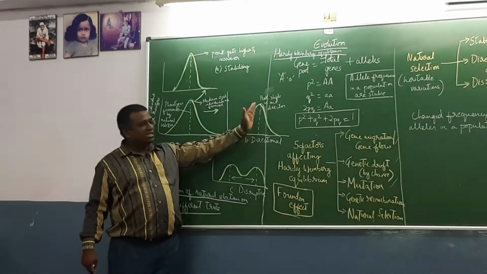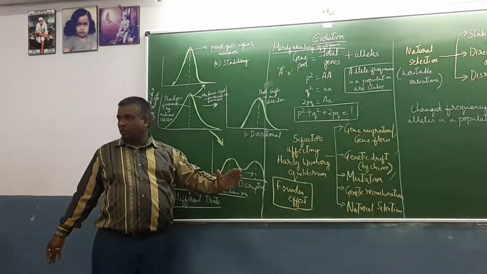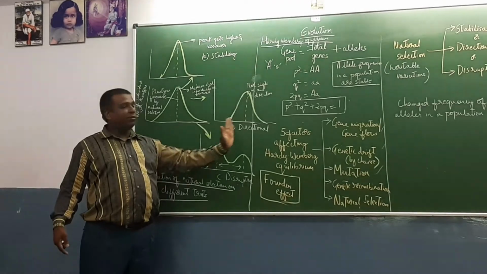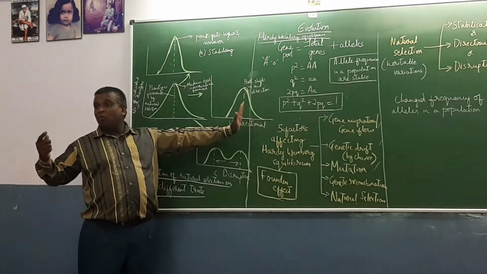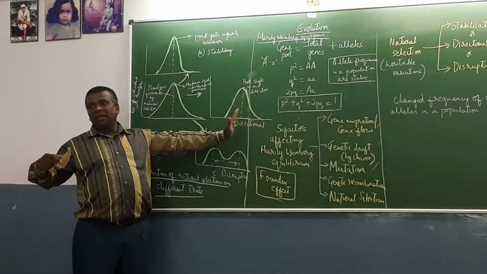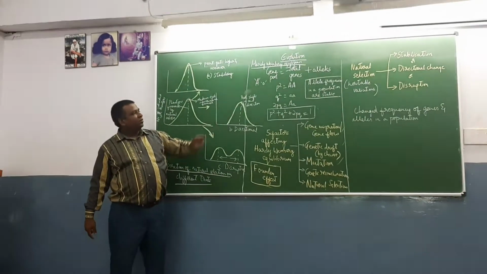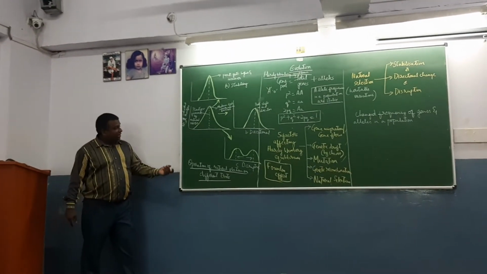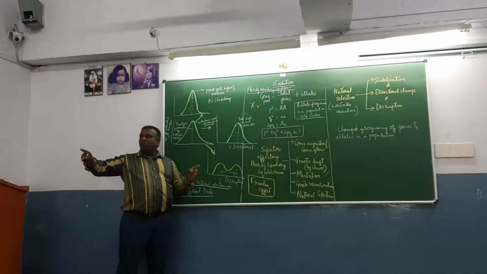So these individuals are more, like it might be p square, just say. So it moves in one direction. That is, it is favoring one variety of population. This we call directional natural selection.